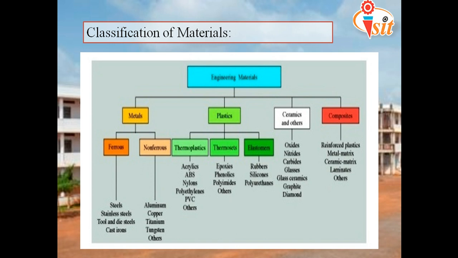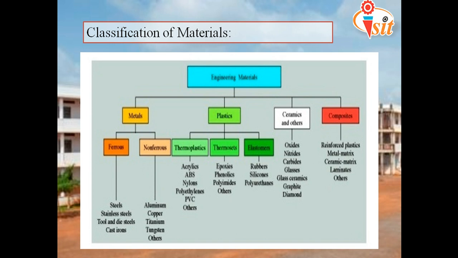Generally, engineering materials are broadly classified into metals and non-metals. Here in this diagram, the metals and the non-metals are separately classified, the non-metals into plastics, ceramics and composites. The metals are classified into ferrous and non-ferrous. Ferrous has iron as a content.